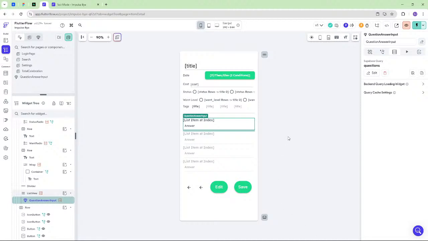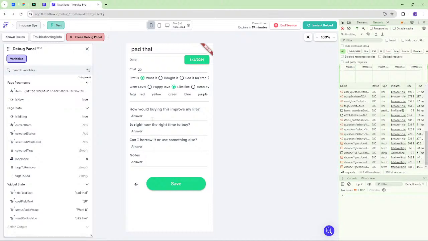Is this a good place to end? Maybe this is a good place to end for now. I feel like we got a lot done. We got this loading in from the database. We've decided to create the answer rows in our table on item creation. So now all we have to do is figure out how to update them.